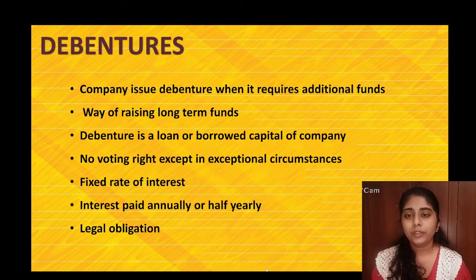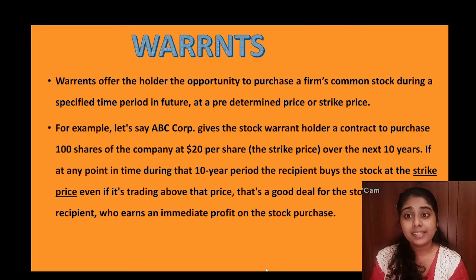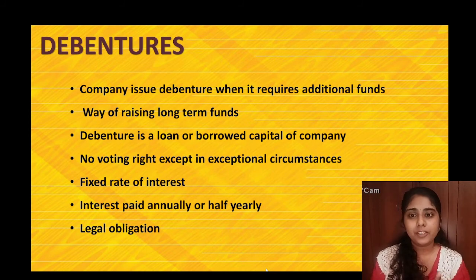So I told you that the primary market instruments are of four types: equity shares, preference shares, debentures and bonds. So the next one is bonds, right? But I have not added any slides on bonds. Why? Because bonds and debentures are one and the same. The only difference is that Americans call it a bond and Europeans call it a debenture.